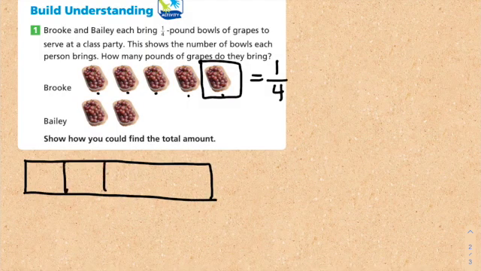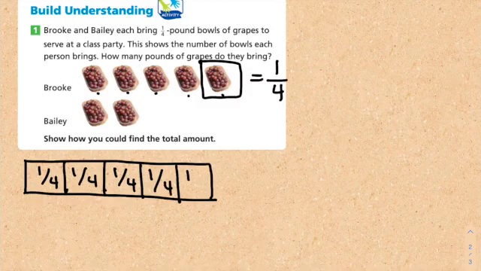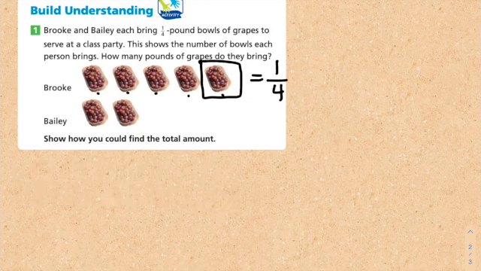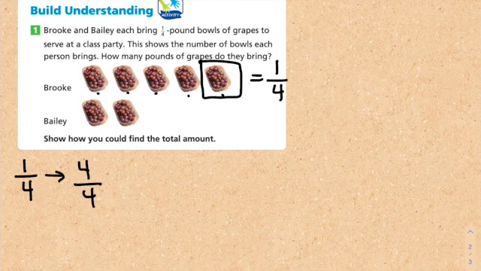And I would split this into 5, and I know it's 1/4, 1/4, 1/4, 1/4, 1/4. Actually, I'm going to do it again because I want you to see how many 1/4 we would need to make 1 whole. We would need 4/4. So I'm going to make sure I make my models that way.